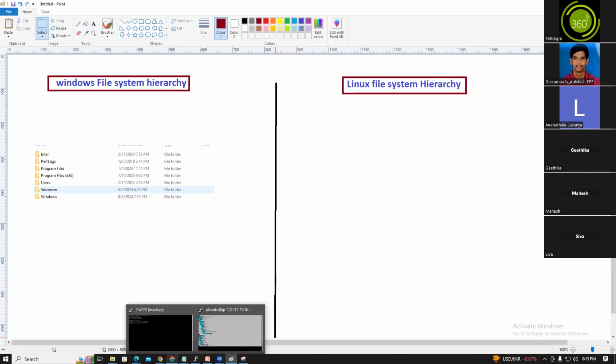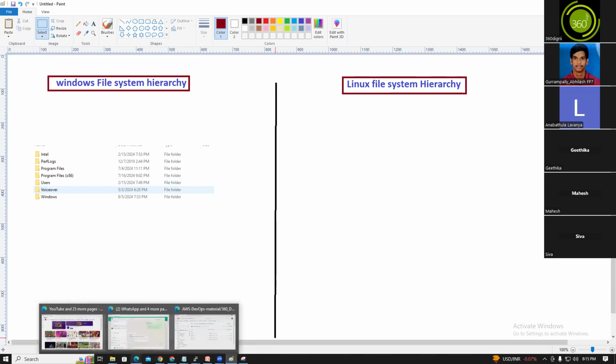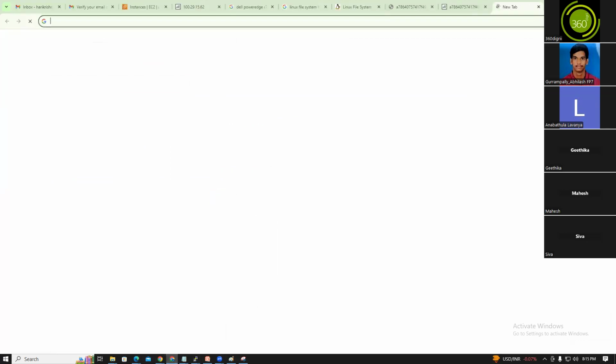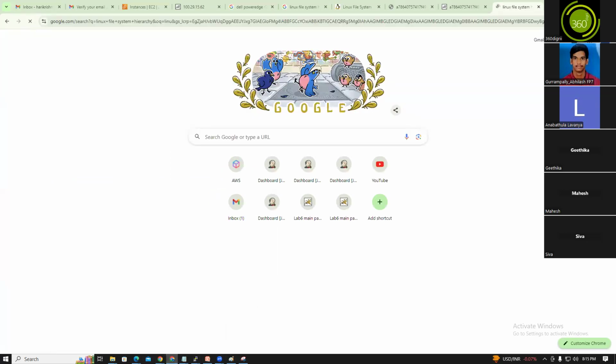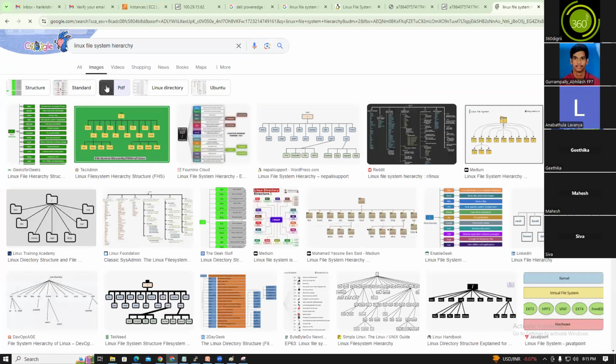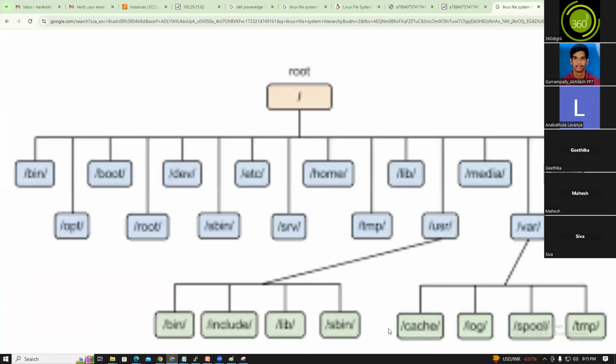So what is the directory structure for Linux, guys?